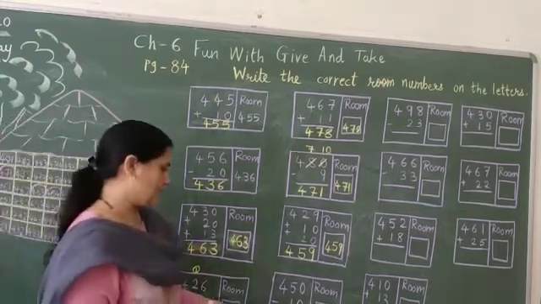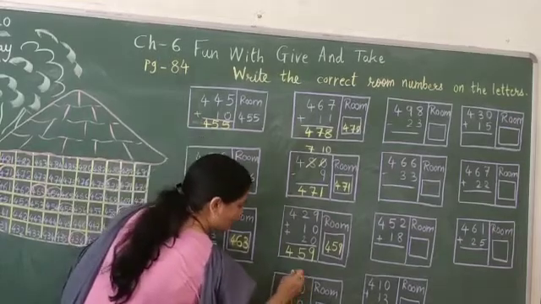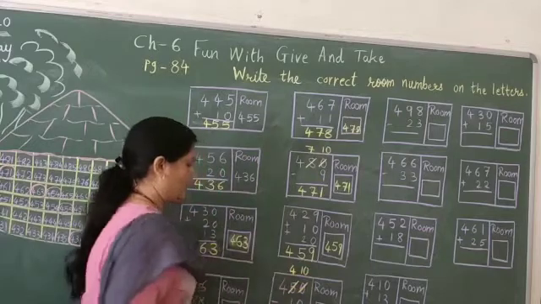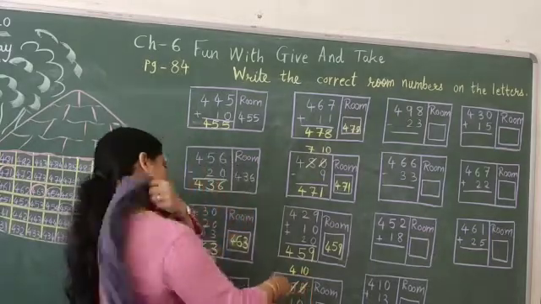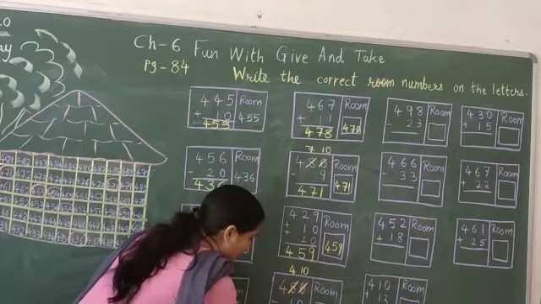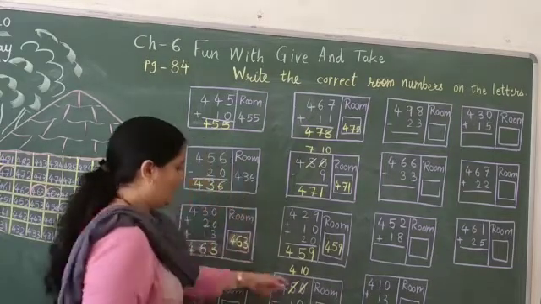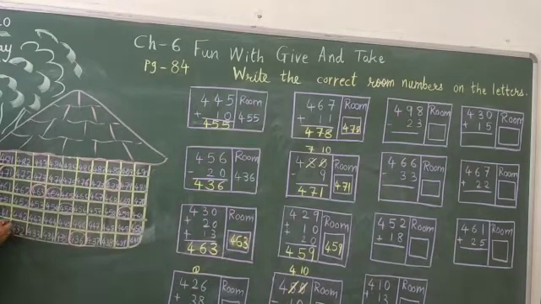Now here. Check. 0 minus 9. Is it possible? No. So let us borrow 1 from here. 10 minus 9 is 1. 5 minus 1 is 4. 4 minus 1 is 3. So 431. Let us find out and circle here.